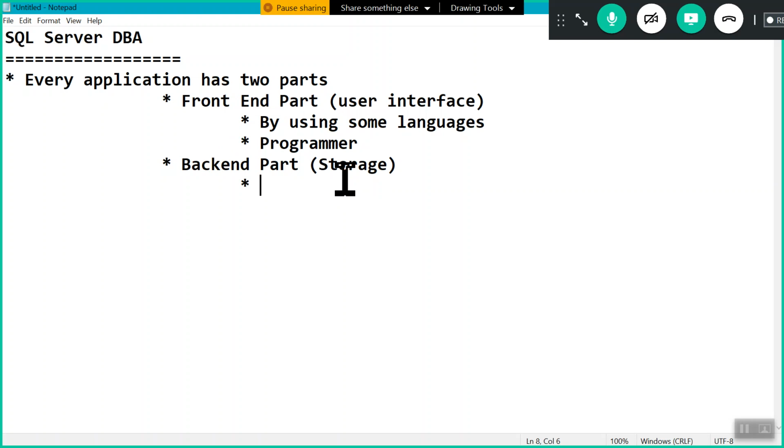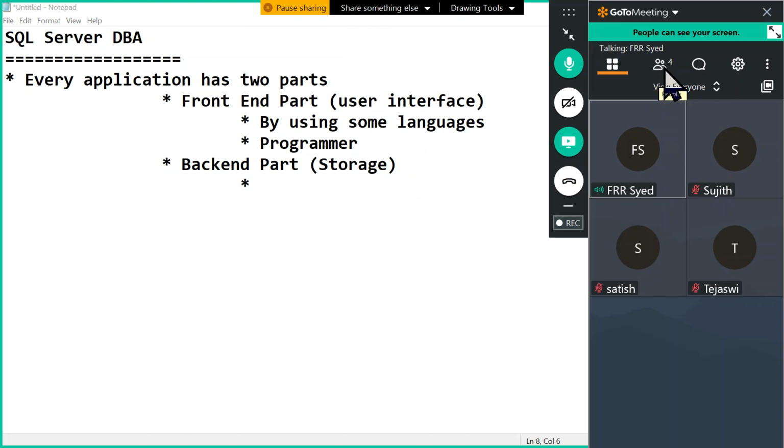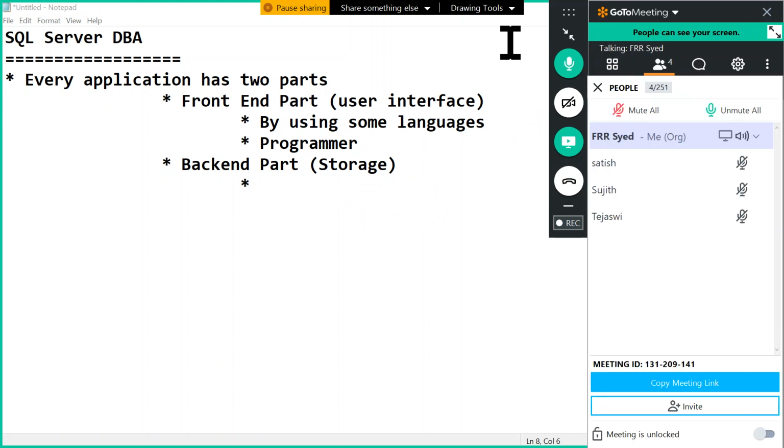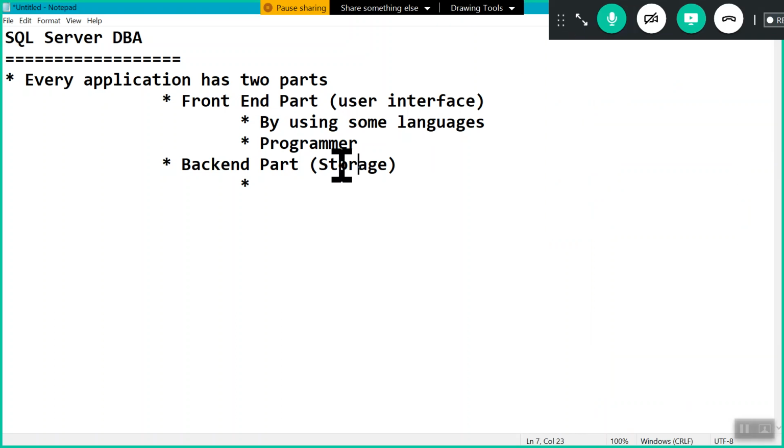So two parts are there, front end and back end. But as a SQL Server DBA, as we have already discussed, our job is to handle the back end part, which is our database part where the actual data is present. That's why the backend part maintains your actual data permanently.